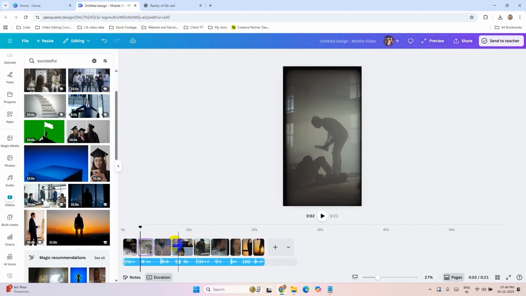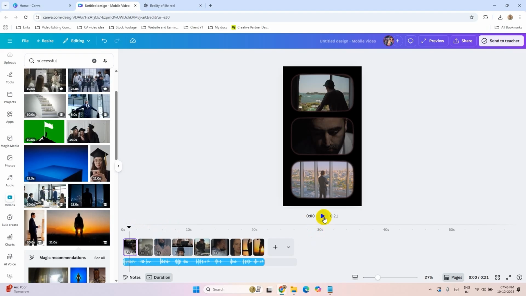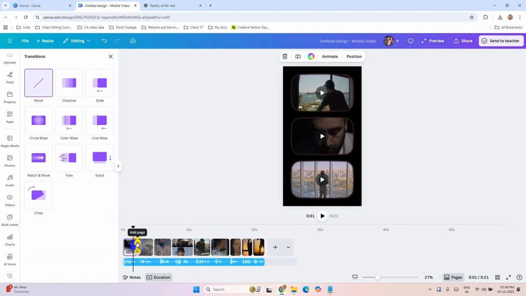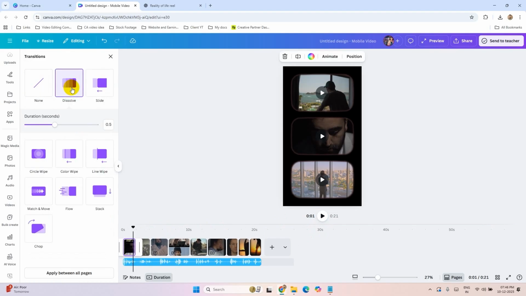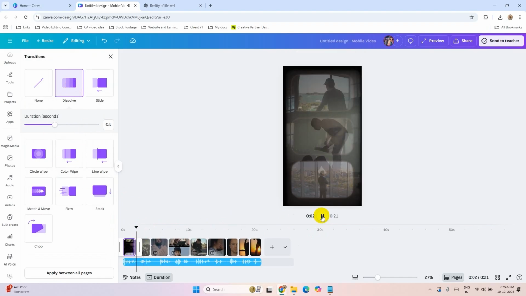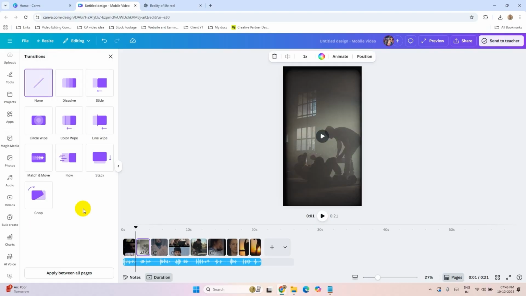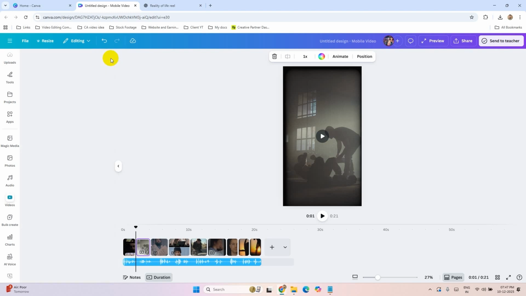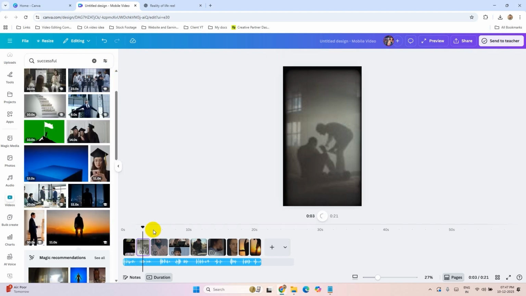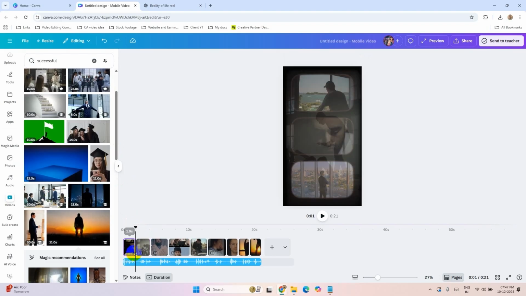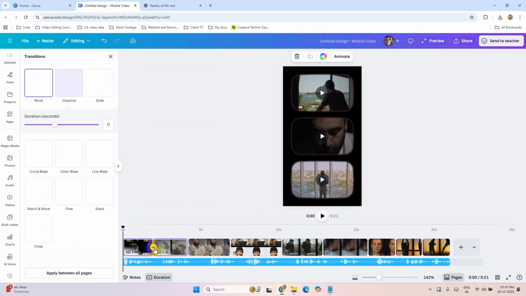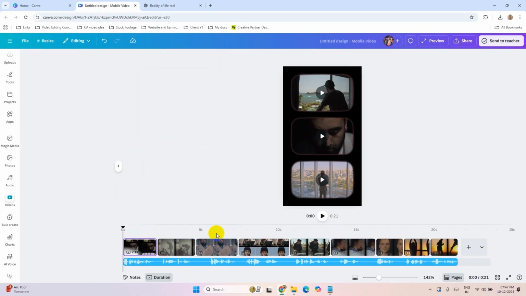So now it's time to add some transitions. Just click between these pages like this one, add transition, and from here you can add dissolve, and there are many more transitions. You can add a transition or you can leave it like that. It's up to you how you like this video. I don't want any transition, so let me remove the transition that I have added here. Click on this and none.